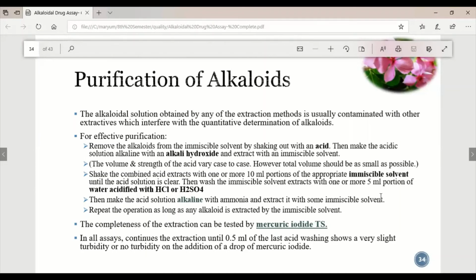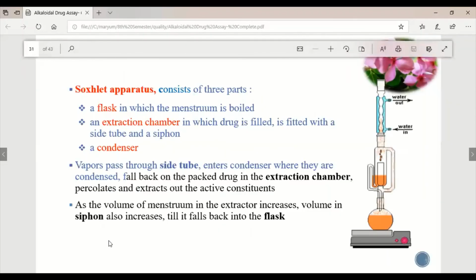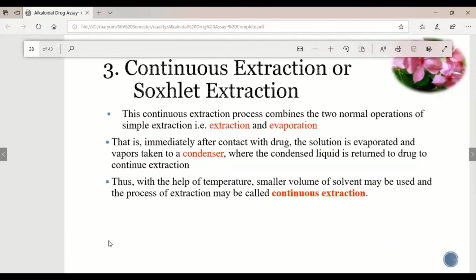The immiscible solvent is the one in which the alkaloid will not dissolve, that is, water. Repeat the operation as long as the alkaloid is extracted by the immiscible solvent. The alkaloid will be totally extracted from the immiscible solvent into the solvent in which it is soluble. The completeness of the extraction is tested using the mercuric iodide test, the same test we performed here.